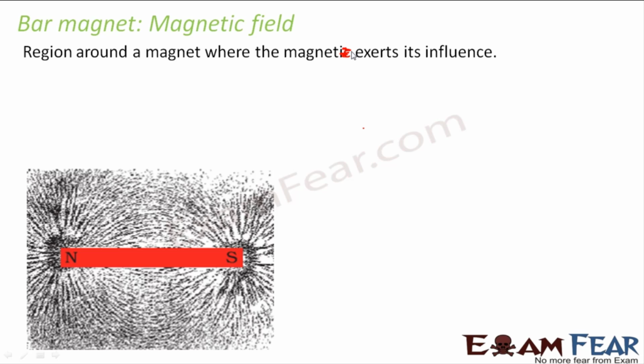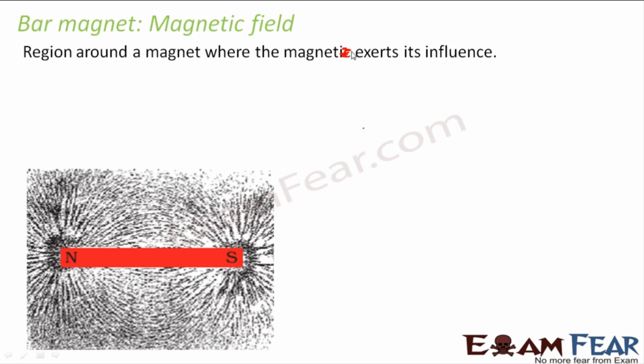Now an experiment was performed. What was done? A bar magnet was taken, as you can see in this picture, and a lot of iron filings were taken. What are iron filings? Iron filings are nothing but, you can imagine them as dust of iron. Normally a magnet attracts iron. You would have seen those iron nails and all. When you bring them near a magnet, they get attracted. Those small iron filings, that means iron in almost powdered form, you take all of them and place them over that bar magnet.